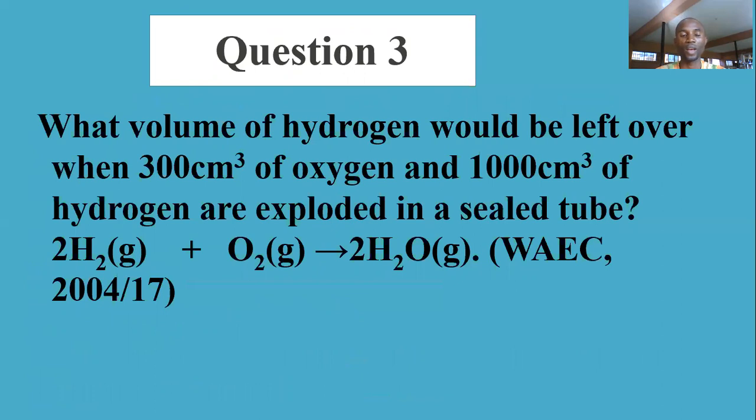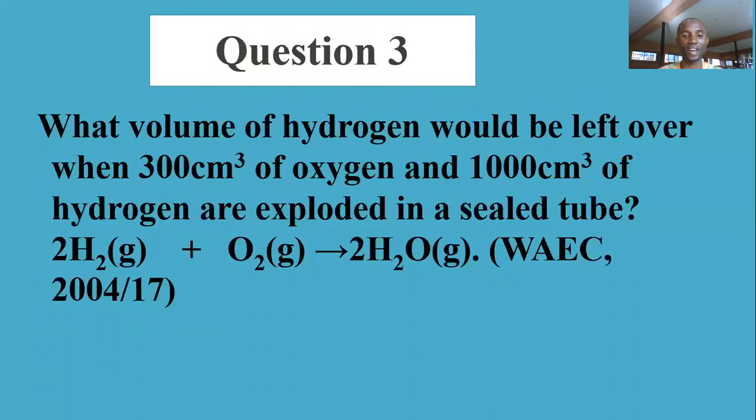Another WAEC question, 2004, number 17. The question says, what volume of hydrogen will be left when 300 cm³ of oxygen and 1000 cm³ of hydrogen are exploded in a sealed tube?